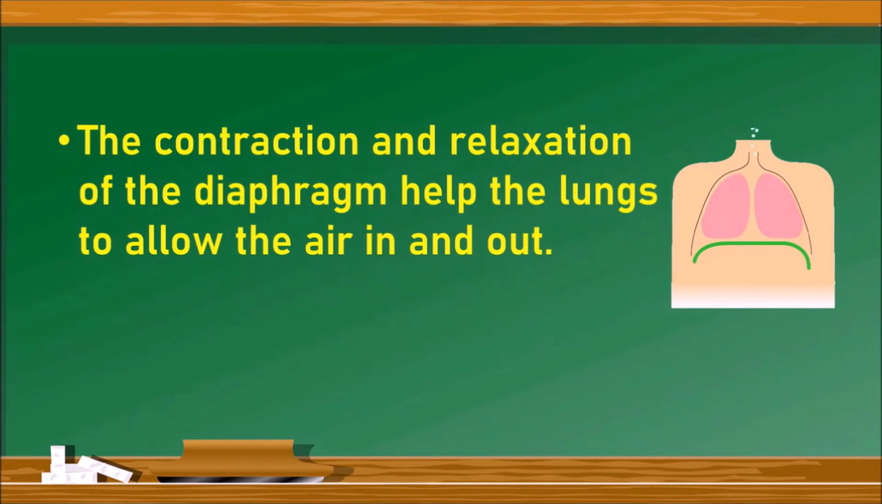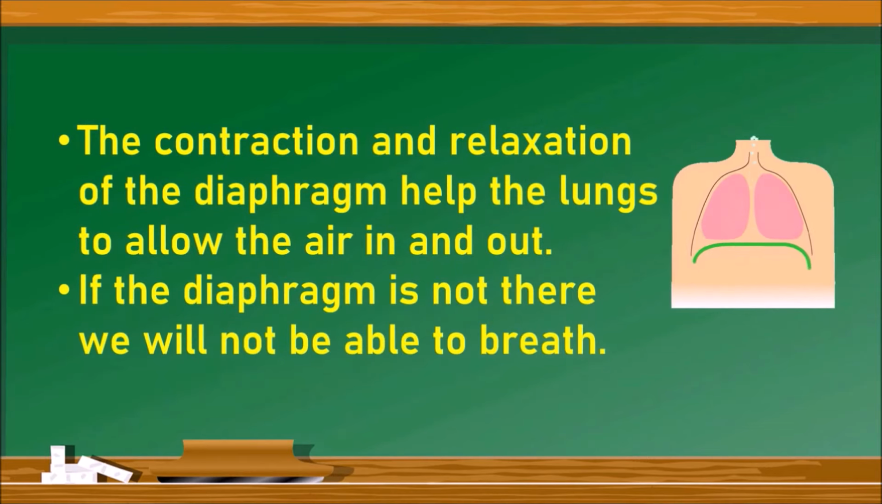The contraction and relaxation of the diaphragm helps the lungs to allow the air in and out. Just observe the GIF which is given here. The green colored line is indicated as the diaphragm. The contraction and relaxation of the diaphragm makes the lungs take the air in and throw it out. If the diaphragm is not there, we will not be able to breathe, because lungs are not muscular structures. Hence, the diaphragm helps the lungs to take in the air and throw it out. Let us see the next question.